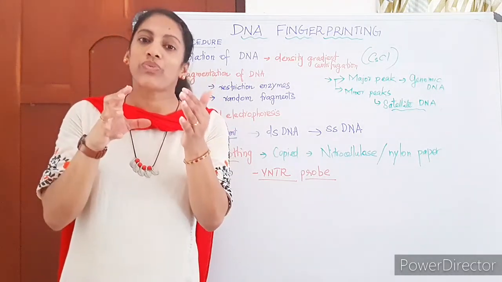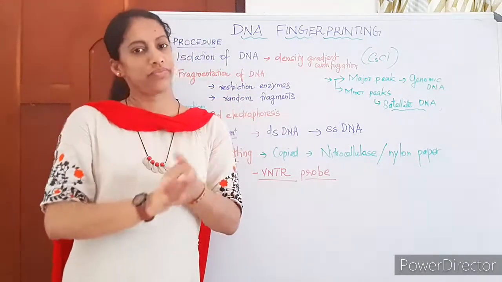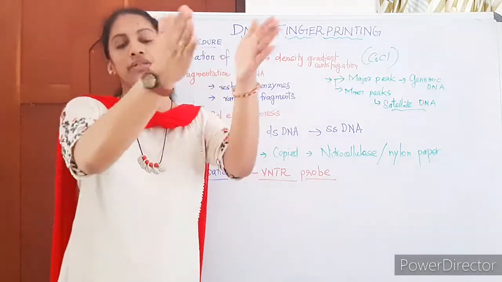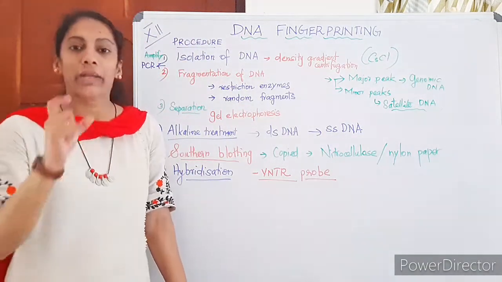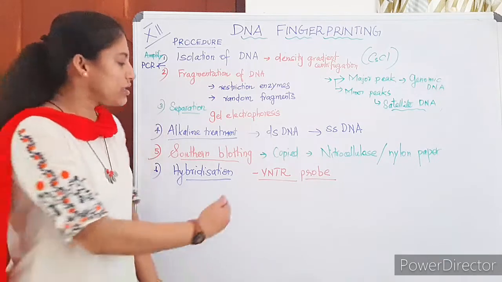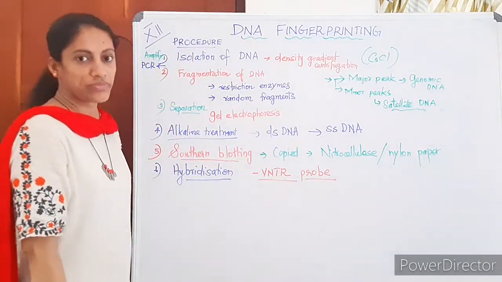How many repeats we have on a particular piece, that many probes will go and bind there. So it will be complementary to our VNTR sequences. That many bands will appear. That is the important step, hybridization.